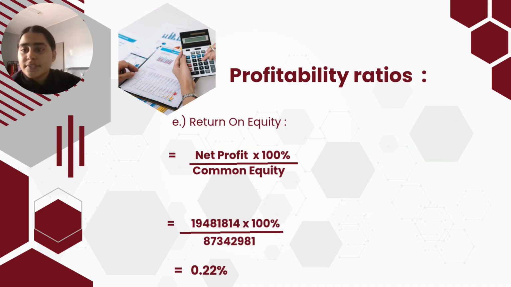The last for profitability ratio is return on equity, ROE, which shows how much profit is generated from shareholders' funds. For 2025 is 0.22% compared to 2024 is negative 7.79%. Overall, the profitability in 2025 is improving depending on the company's performance.